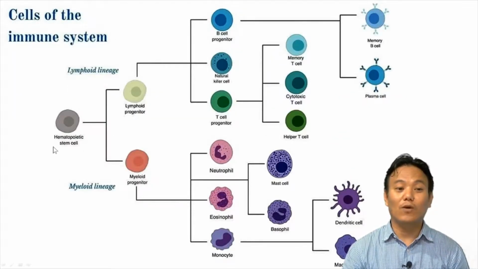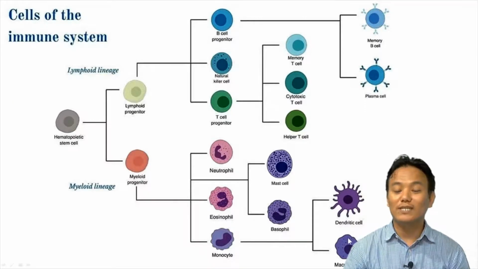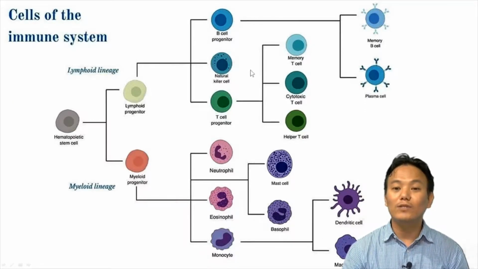They all originate from hematopoietic stem cells and then differentiate into different types of functional immune cells. We have memory B cells, plasma cells, or B lymphocytes. Then we have T cells, cytotoxic T cells, helper T cells. We have mast cells, neutrophils, eosinophils, dendritic cells, macrophages. All these cells are part of our immune system because they have a protective role. They protect us from different types of antigens and pathogens. So we have discussed them.